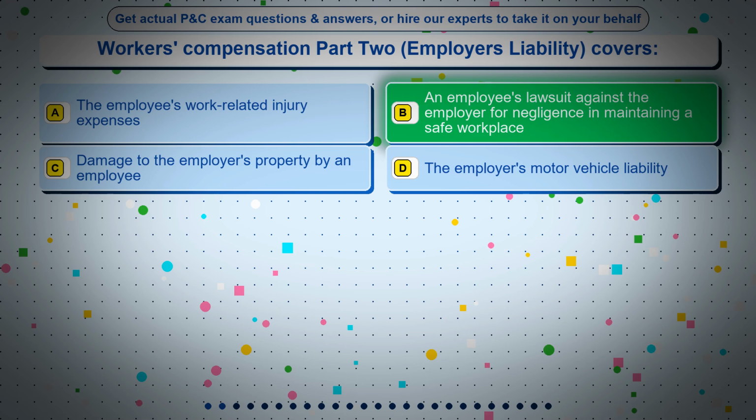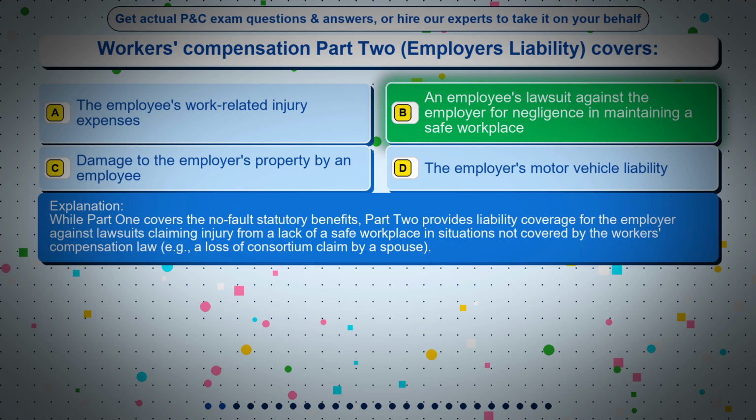The correct answer is option B, an employee's lawsuit against the employer for negligence in maintaining a safe workplace. While Part 1 covers the no-fault statutory benefits, Part 2 provides liability coverage for the employer against lawsuits claiming injury from a lack of a safe workplace in situations not covered by the workers' compensation law. For example, a loss of consortium claim by a spouse.